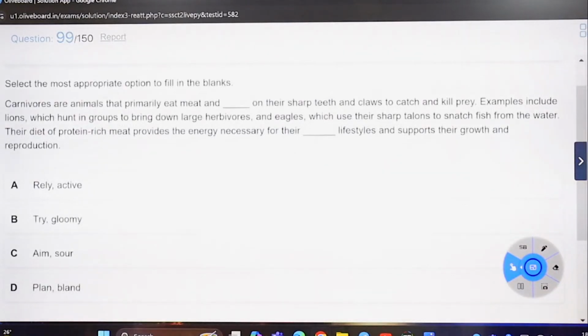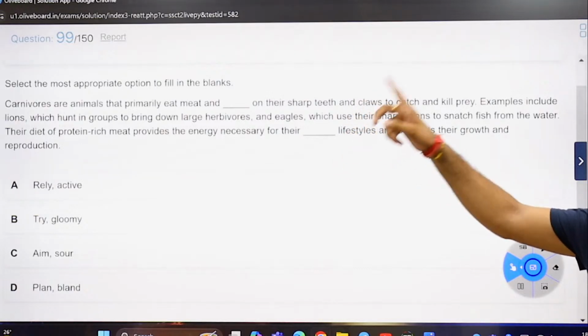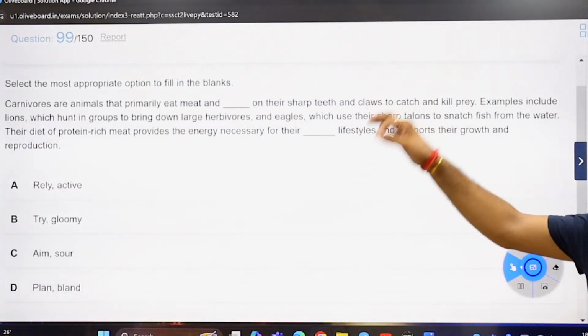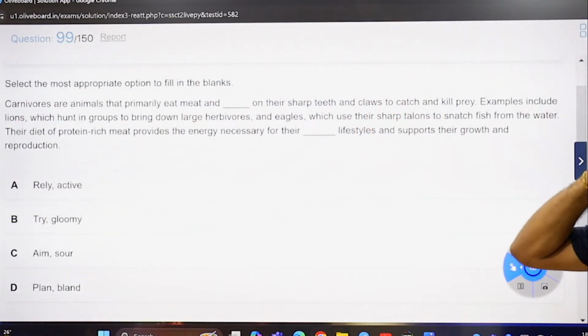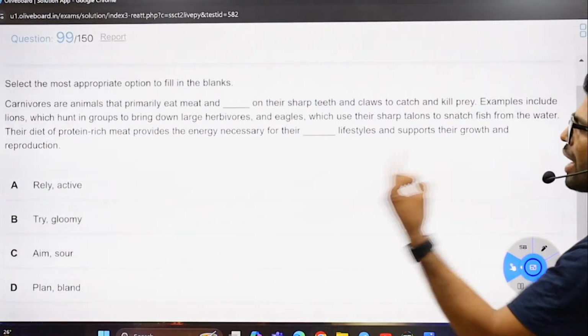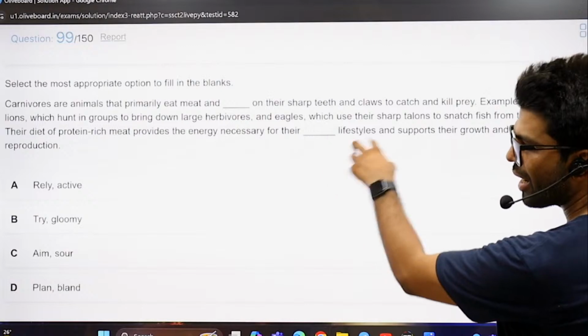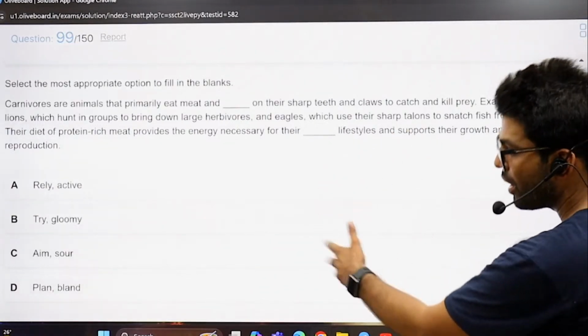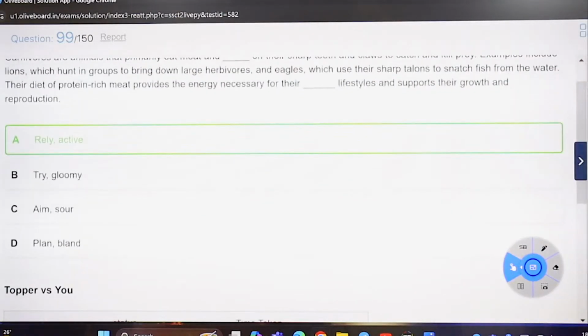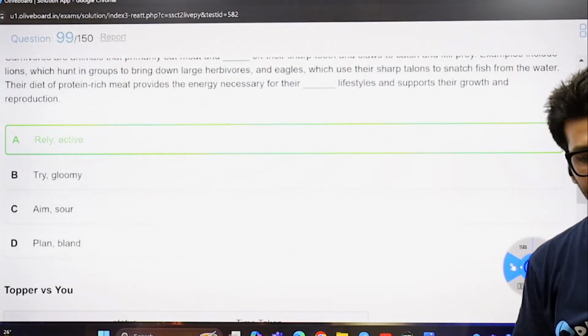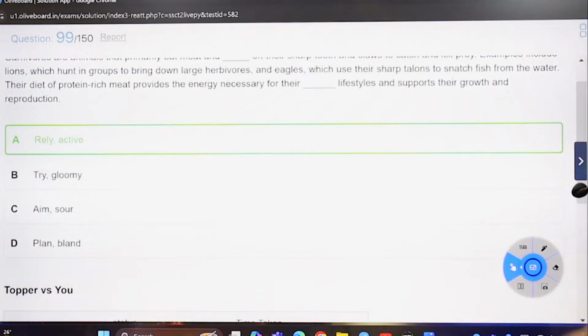If some people or few people remember here, we have discussed the same statement in classes. If some people remember, that must have been taken from some previous year. I also took that from previous year, but the same statement has been discussed in classes. These are the animals that primarily eat meat, and blank space say depend on, rely on, and such. The first option saying that try on, impossible, aiming at, planning on, no, clicking the answer without even looking at the second option, because that's the only possibility for the first one. We have discussed this in classes.